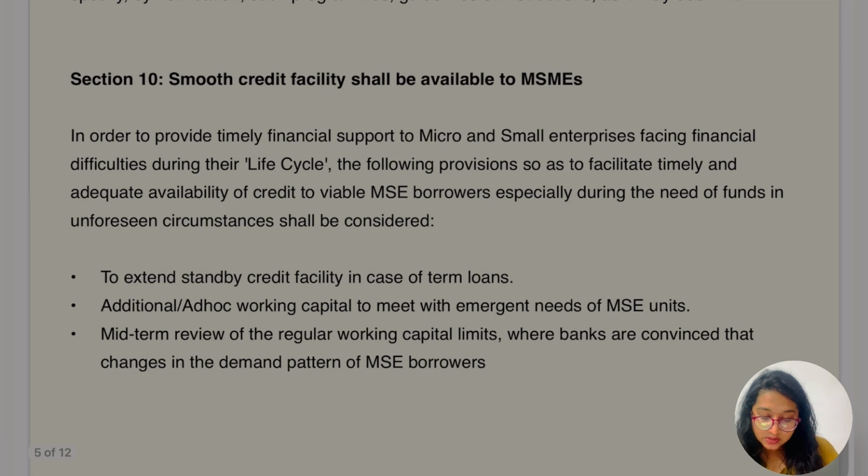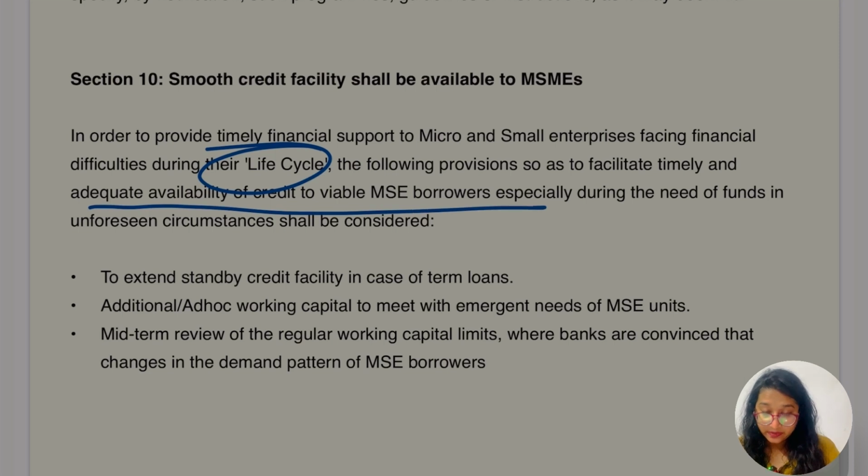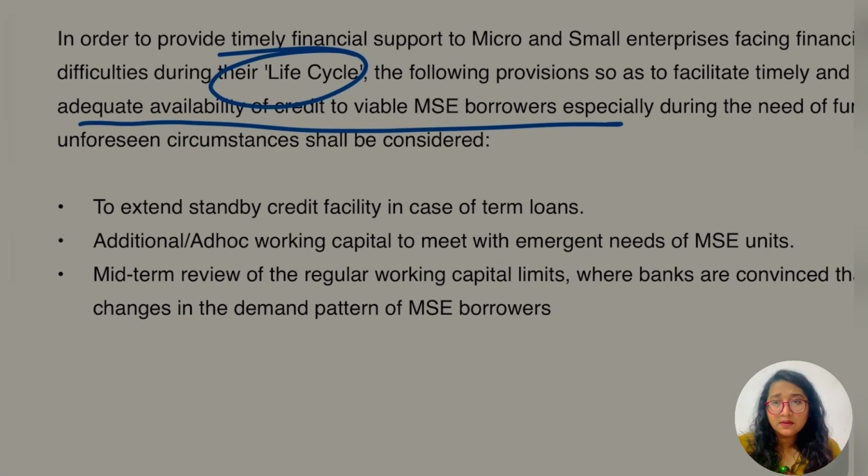Section 10 says about the smooth credit facility available to whom, to MSMEs, in order to provide timely financial support to micro and small enterprises facing financial difficulties during their life cycle. The following provisions, so as to facilitate timely and adequate availability of credit to viable MSE borrowers, especially during the need of funds in unforeseen circumstances, shall be considered. So how are they helping them? By a few of the measures, let's go for it.